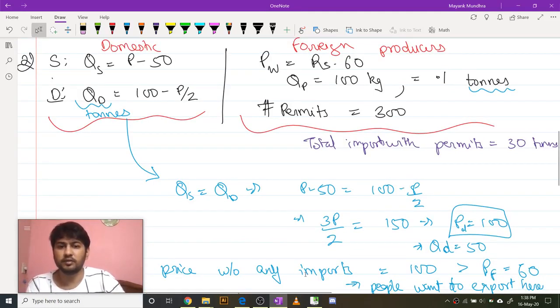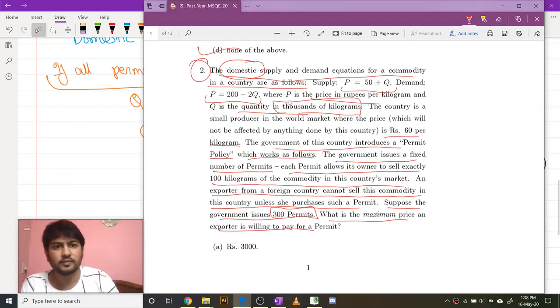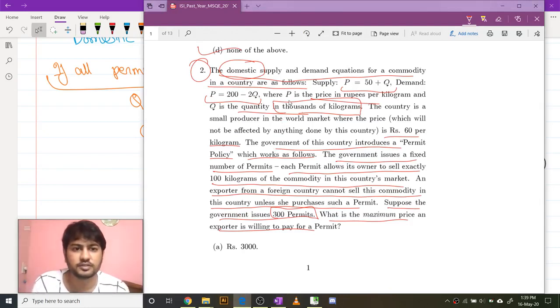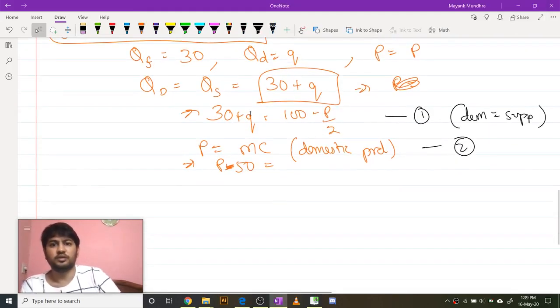The supply curve is, price must be equal to marginal cost of this supplier. Price must be equal to marginal cost, so 200 minus 2q, so that is your marginal cost. Yes, sorry, 200 minus 2q must be equal to P, since the supply curve is basically a marginal cost curve.